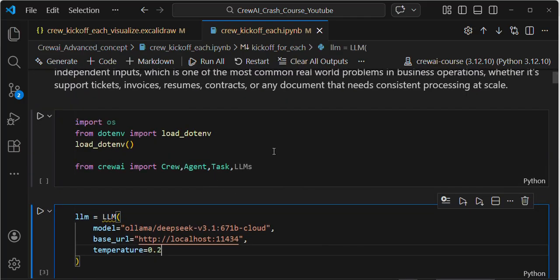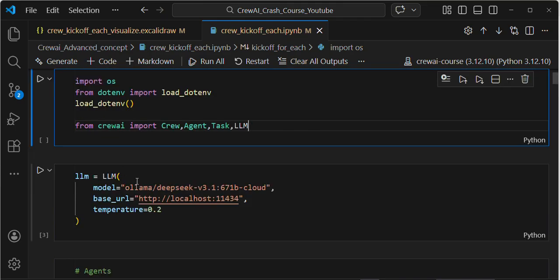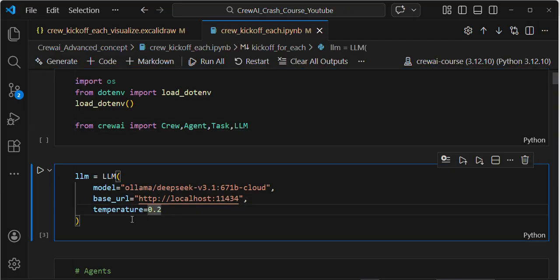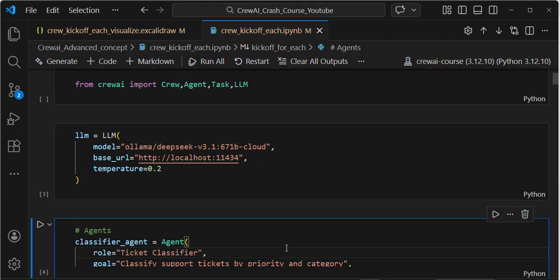Here, sorry, it will be the LLMs. Here I'm using Ollama, the DeepSeek V3.1 671B cloud model, guys. In my yesterday's video I was using Groq. In one of my previous videos, I briefly discussed how to use different LLM models and how to switch if you are facing any rate limit error.